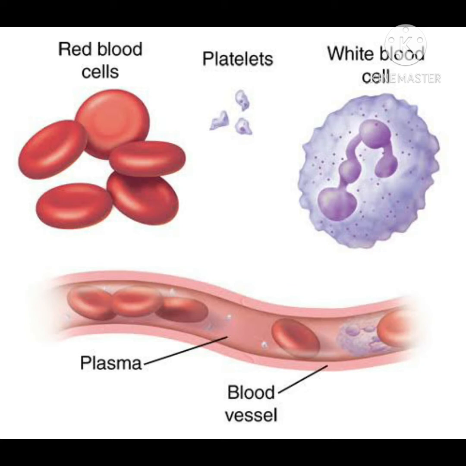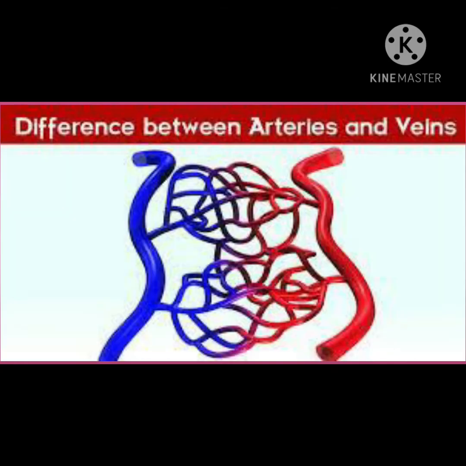Platelets are also disc-shaped and formed in the bone marrow like RBCs. But they are very small in size, about 2 to 4 μ. They have a lifespan of about 5 to 9 days. The main function of platelets is to help in the blood clotting in case of an injury. A person can bleed to death if there is no clotting of blood.